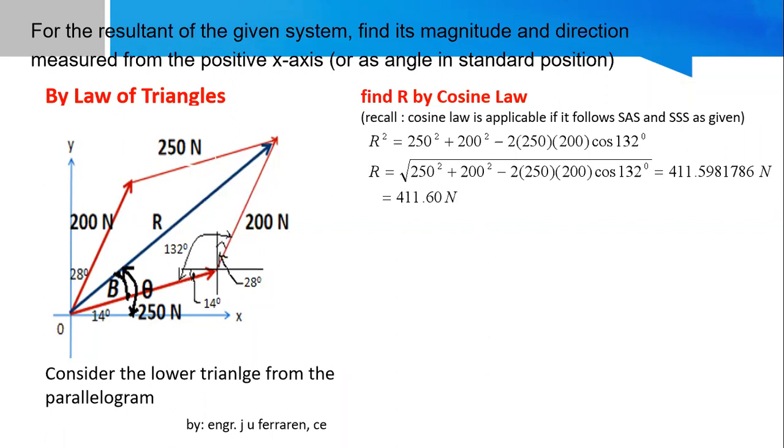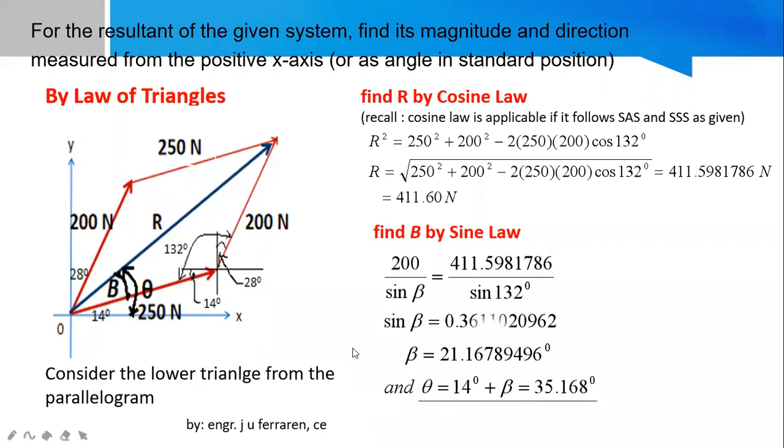Sine law. It is a side. Okay, like this. In the sine law, it is straightforward, and we are almost out of time. So 200 over the sine of the opposite angle, beta, equal to a known side of R. Take note, I'm not using 411.6, because then I can arrive at a beta which is somewhat erroneous due to rounding of the digits.